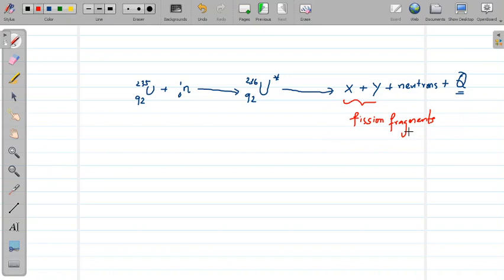And these fission fragments are not uniquely determined. That means the fission process of all uranium-235 nuclei may not yield the same X and Y fission fragments or fission products.